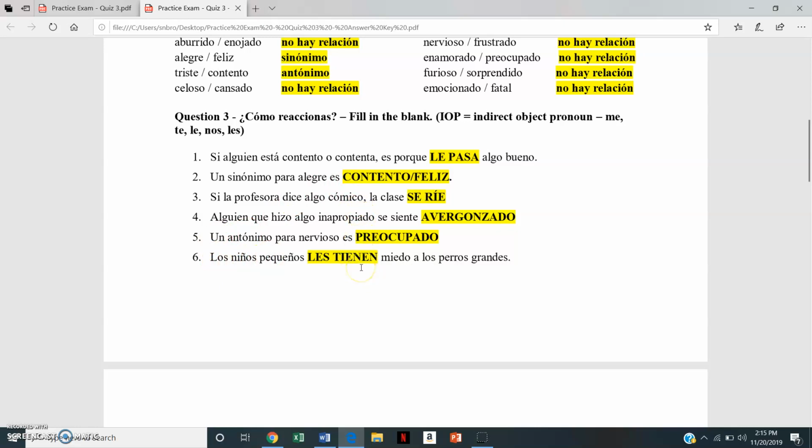So you have to conjugate the verb based on niños pequeños, which takes the place of ellos, ellas, ustedes. So that's why we conjugate it here in the ellos, ellas, ustedes form. So what are they afraid of, or to what are they afraid of? Los perros grandes. So los perros grandes is also ellos, ellas, ustedes. So that's why we use the ellos, ellas, ustedes form here of